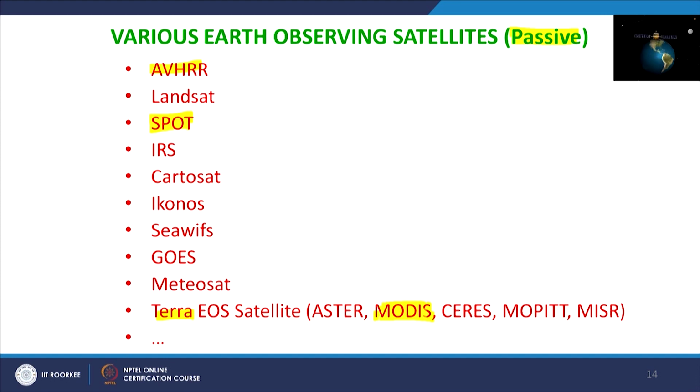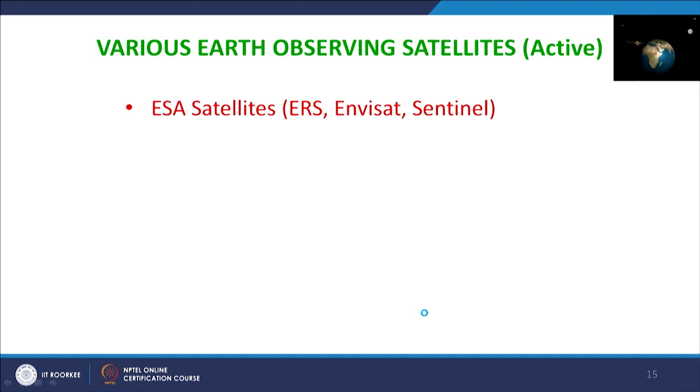Now we will see that the European Space Agency satellites earlier had ERS. Of course, this was active, and Envisat also had active sensors, ASAR and others, and they were providing interferometry data at very low cost for educational institutes. Now Envisat is no more functional.